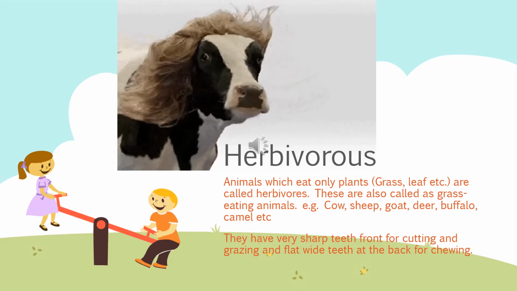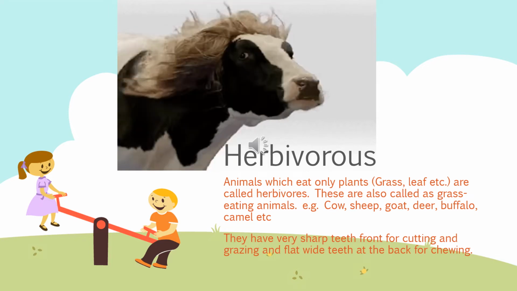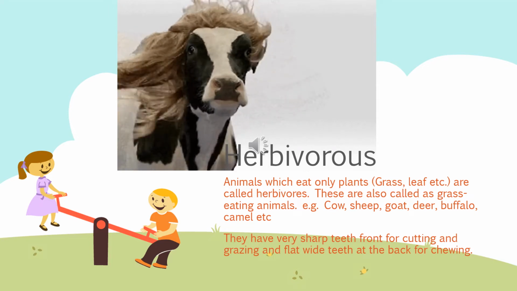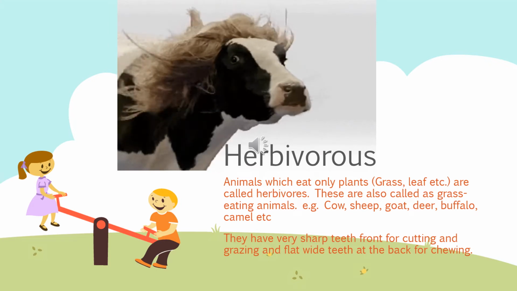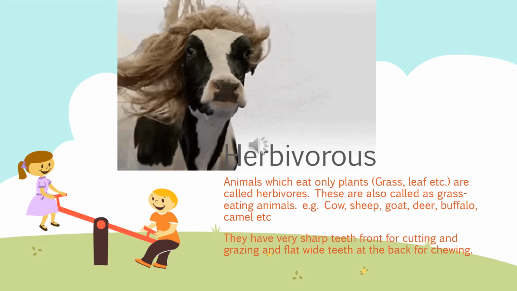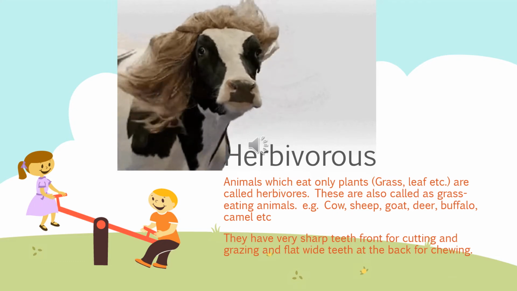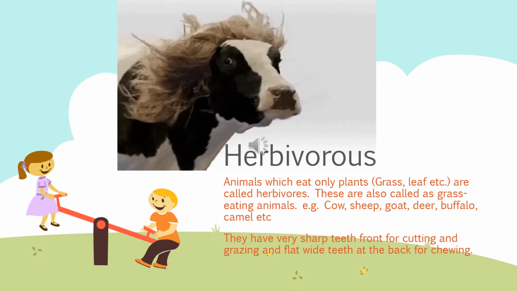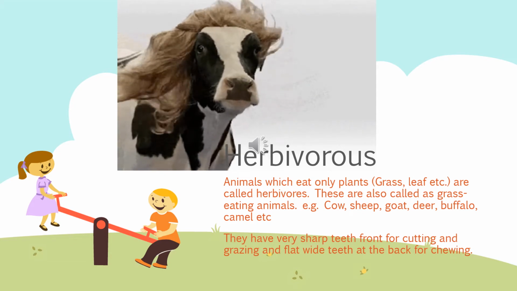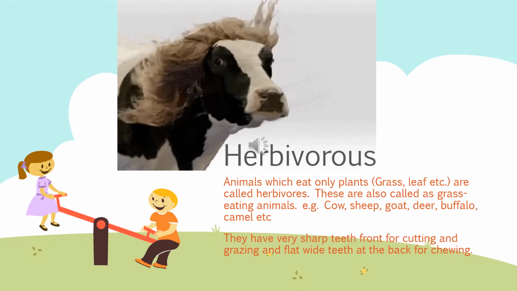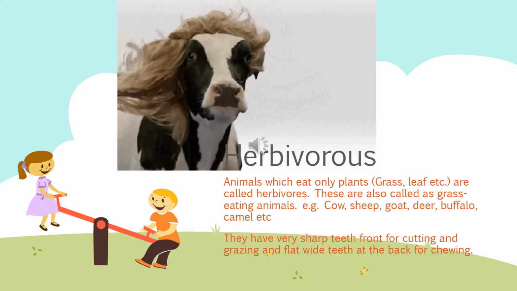Now, because a cow is herbivorous, in order to eat grass or leaves, what adaptations does she require? They have very sharp teeth in front for cutting and grazing, and flat wide teeth at the back for chewing.